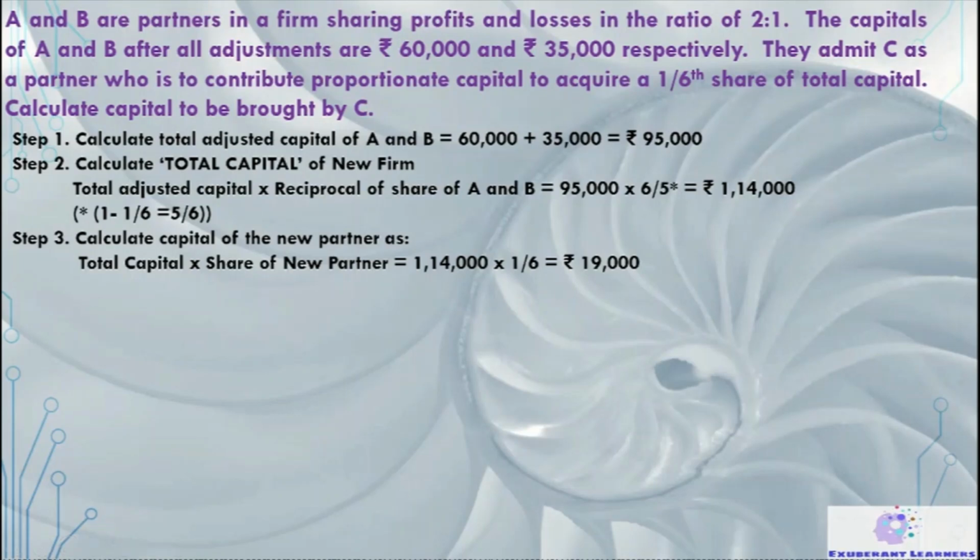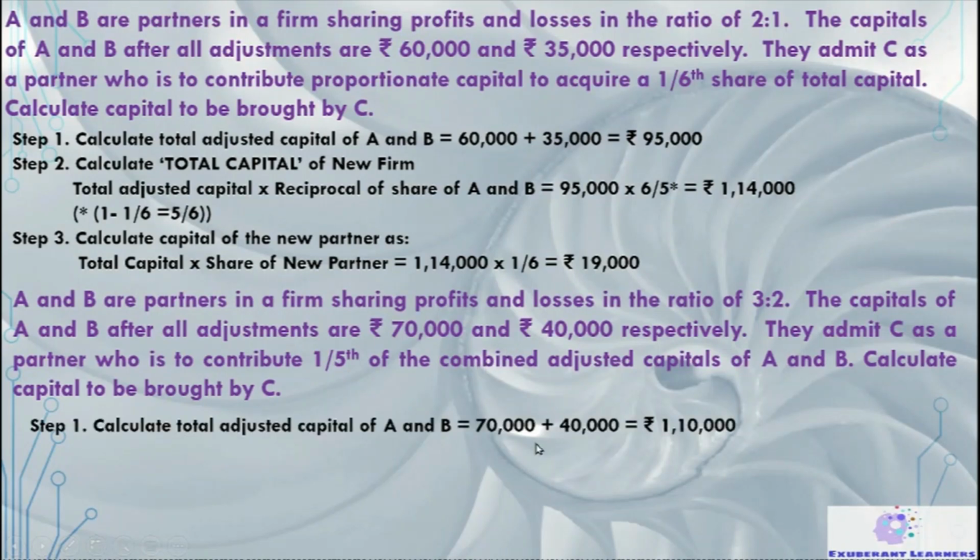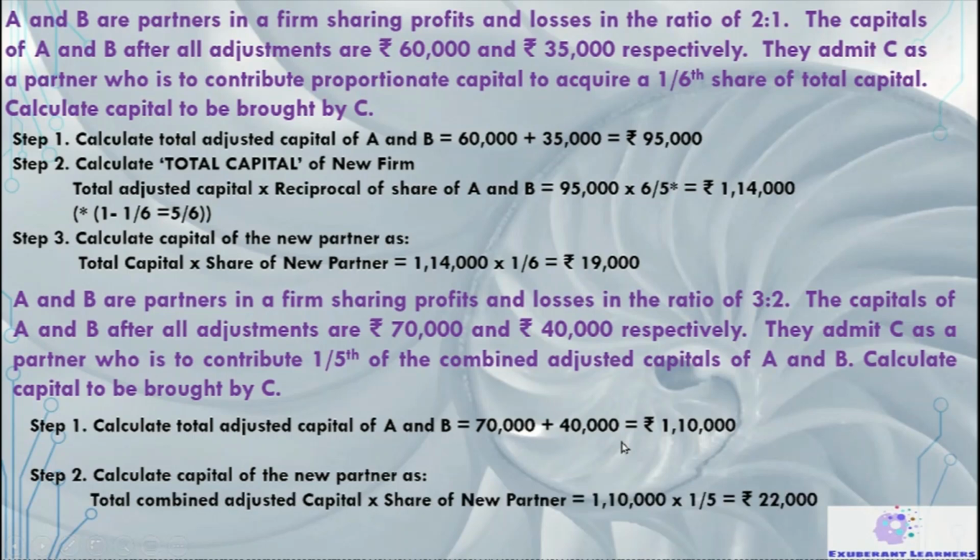Well, let's take another example in the same case. 3 is to 2 is the old partners' ratio. 70,000 and 40,000 are the capital after the adjustments. And C has to bring one fifth of the combined capital. Now be very careful. It says only combined capital, so no need to find out total capital. Here you just have to add these two to find out the combined capital of the partners. So the first step will be to add the capital, and the next step will be to find one fifth of that. This is the amount which the new partner is bringing.